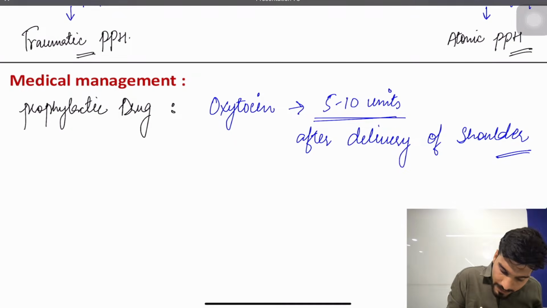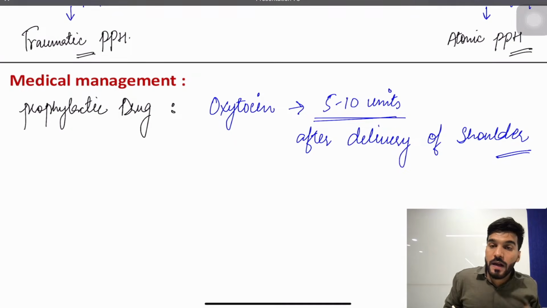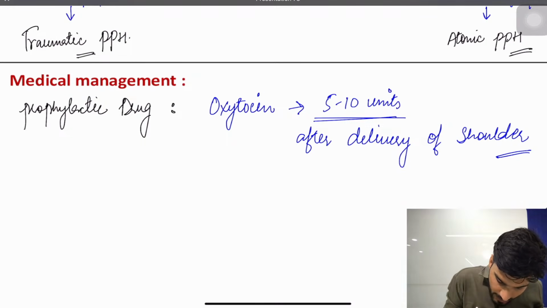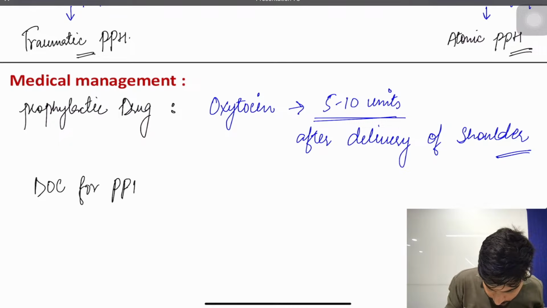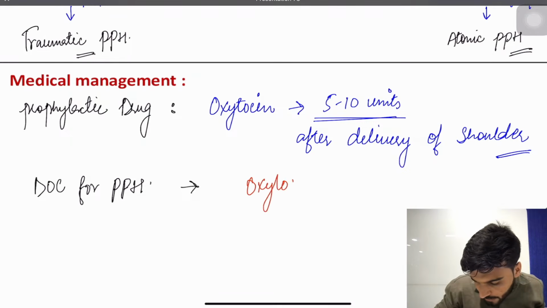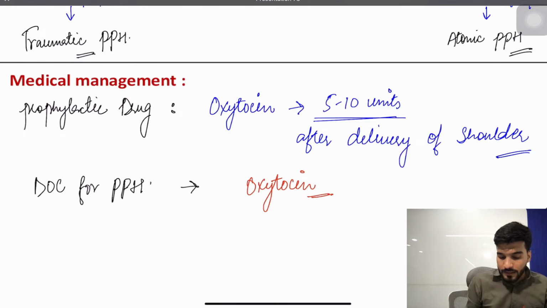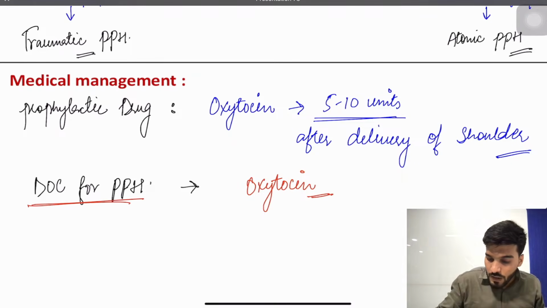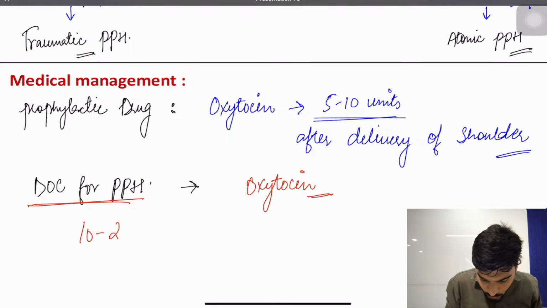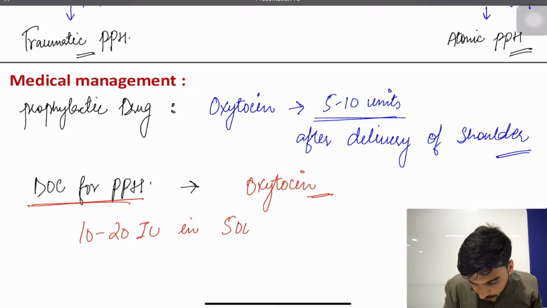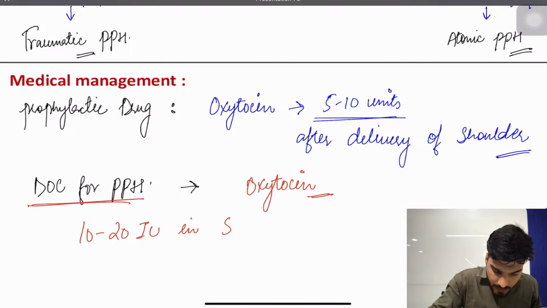Okay, followed by that, if a patient is now having a postpartum hemorrhage, as a treatment the drug of choice for postpartum hemorrhage is again oxytocin. But this time the dose of oxytocin you have to start with is 10 to 20 international units in 500 ml of NS, or you will write it in drip form.